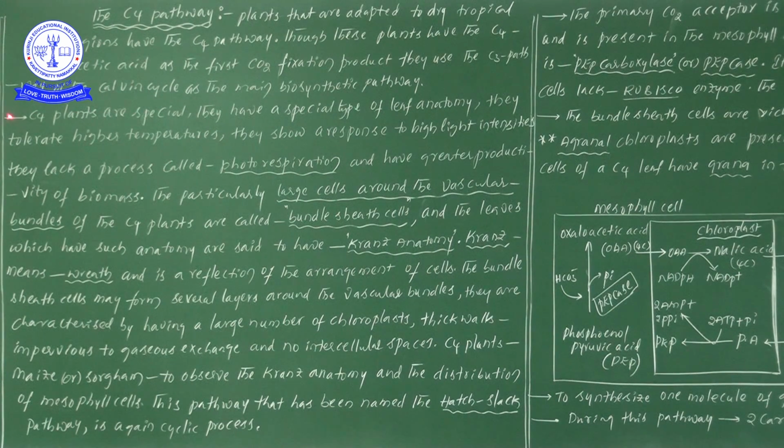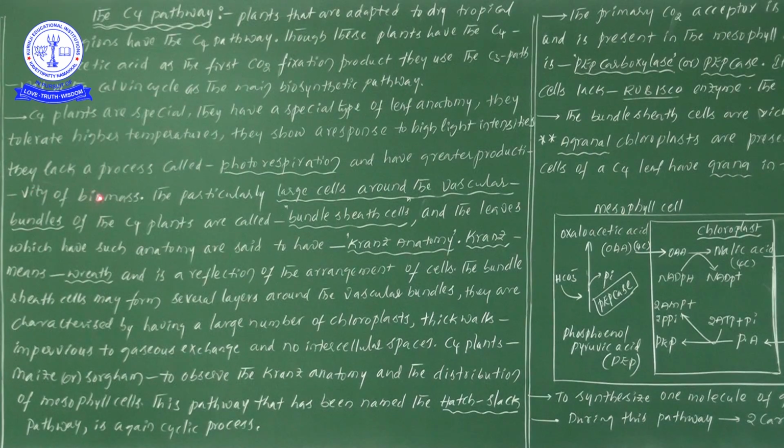So here we are discussing 4 points in relation to C4 plants. What are those? C4 plants are special. This is one point. The C4 plants have a special type of leaf anatomy. That is another one. The third one is that they tolerate higher temperatures. And the fourth one is that they show a response to high light intensities. So these are 4 important points, and more points will come one by one.